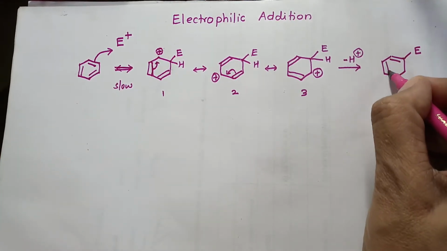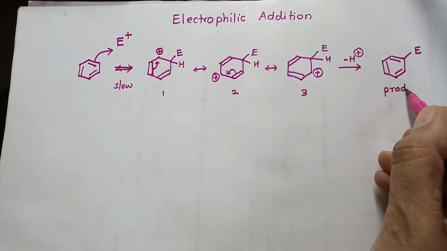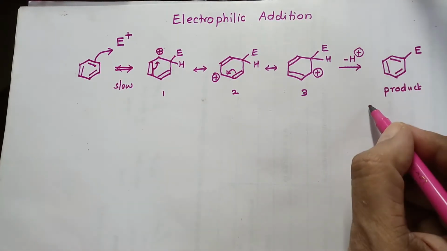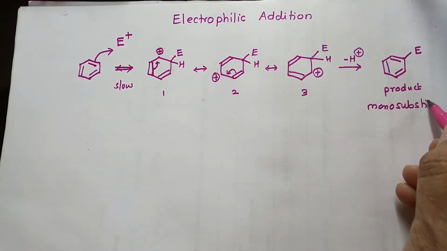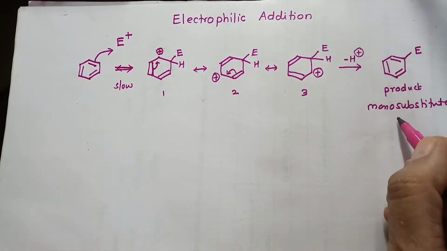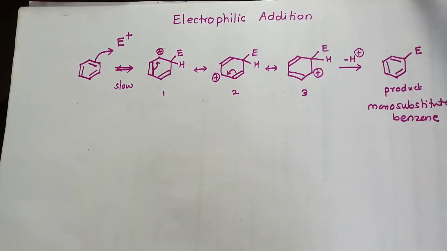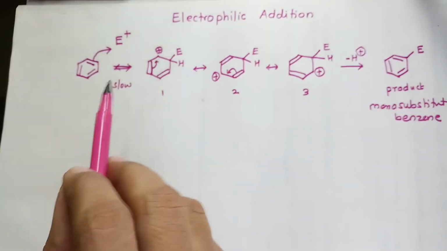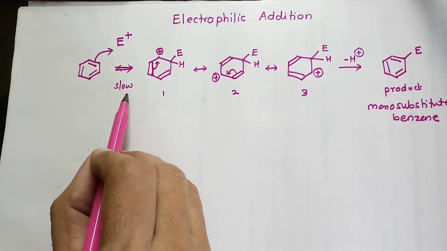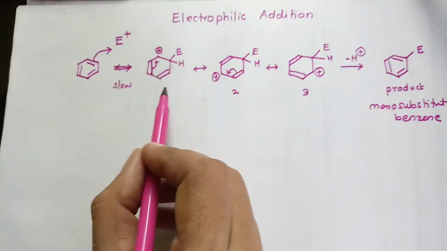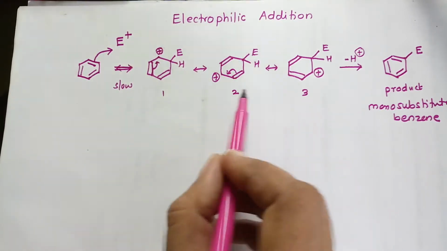we can see the aromaticity of the ring has been restored in the product, and this product is nothing but monosubstituted benzene. So in this way, the electrophilic addition reaction is a two-step process. In the slow step, there is a formation of the intermediate species which is stabilized due to resonance.